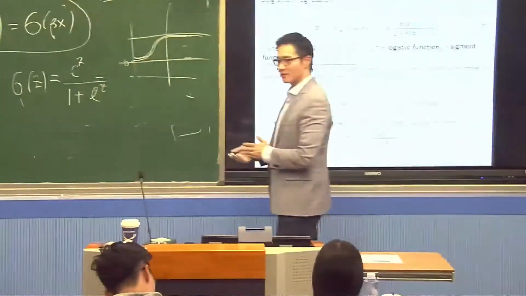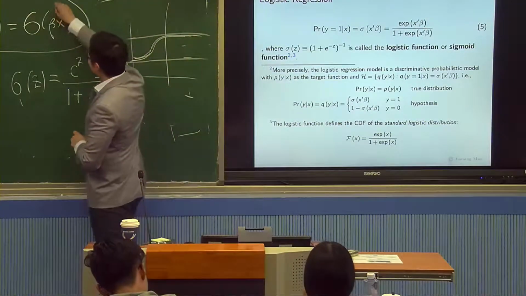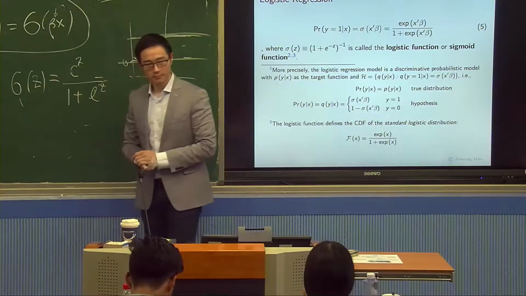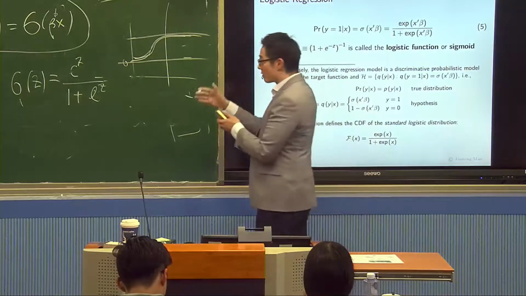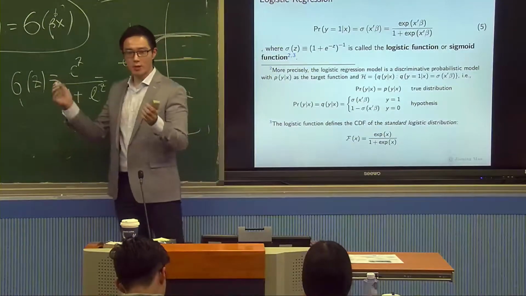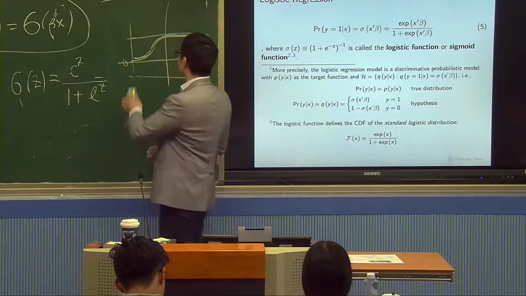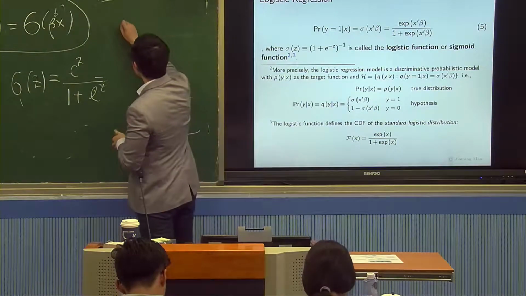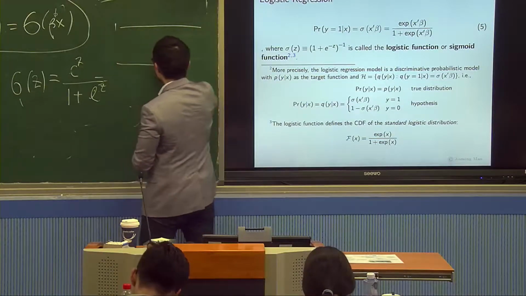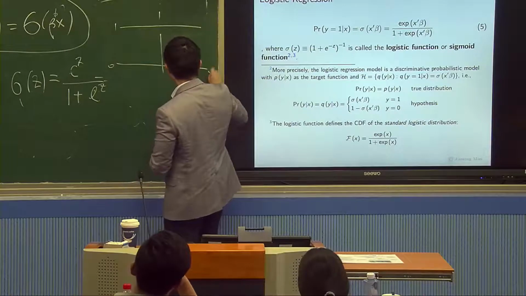How about the effect of beta? What happens when beta is large? What happens when beta is small? Let's see this. We have a 1 here, we have a 0 here, and this is x, with x equal to 0.